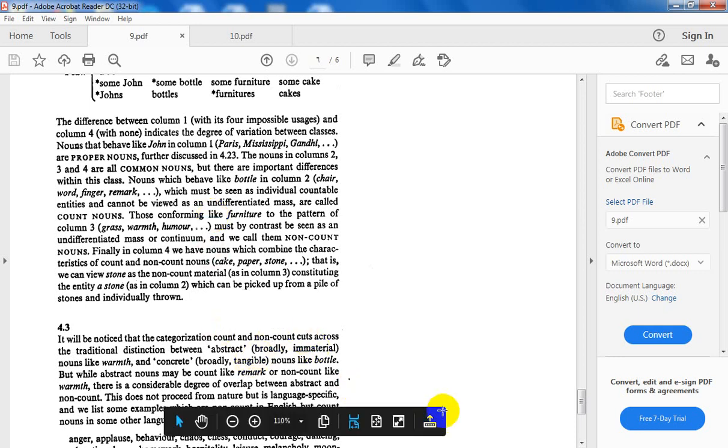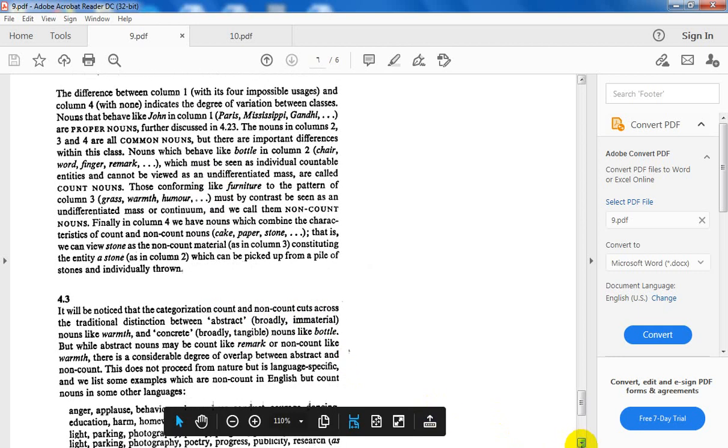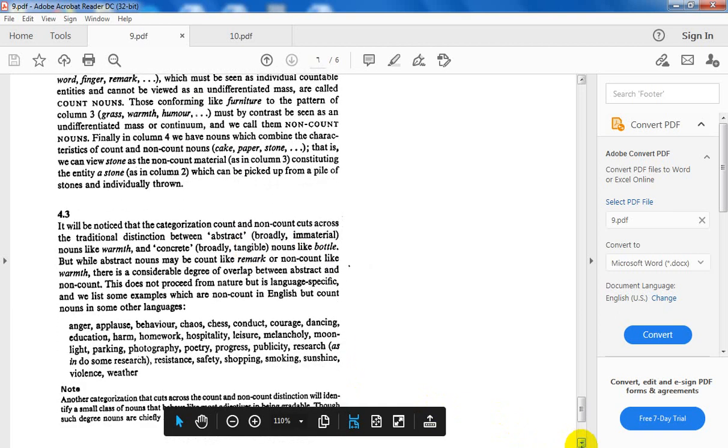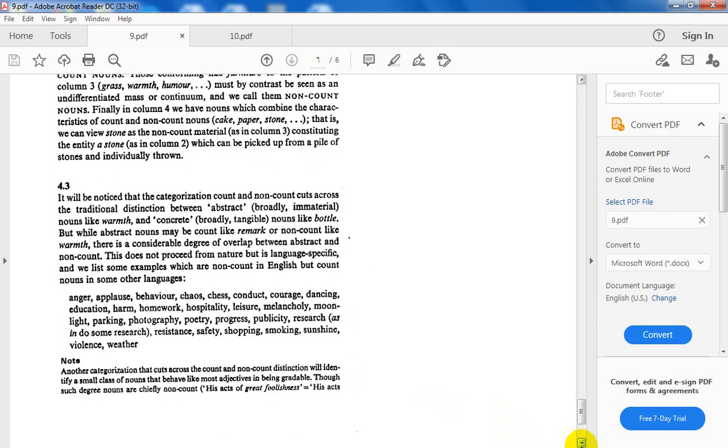Another way of classifying nouns, depending on meaning, is whether the nouns are or can be touched or cannot be touched, whether they are abstract or concrete.